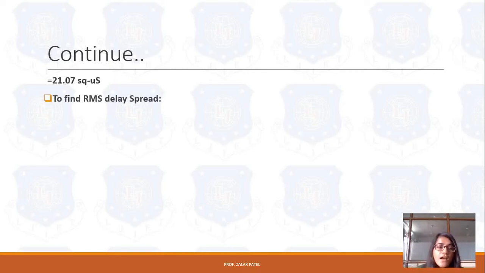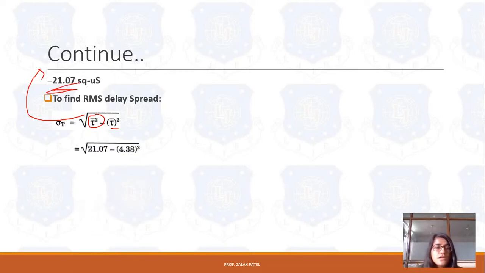Now we have the values of tau bar as well as tau square bar. For finding the RMS delay spread, denoted by sigma, it is given by the square root of tau square bar minus tau bar square. This tau square bar is 21.07 microsecond square, so it is 21.07 minus 4.38 square. So it is 1.37 microseconds. This is the final answer.